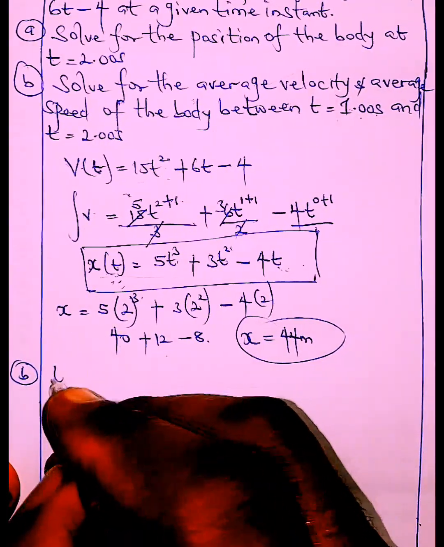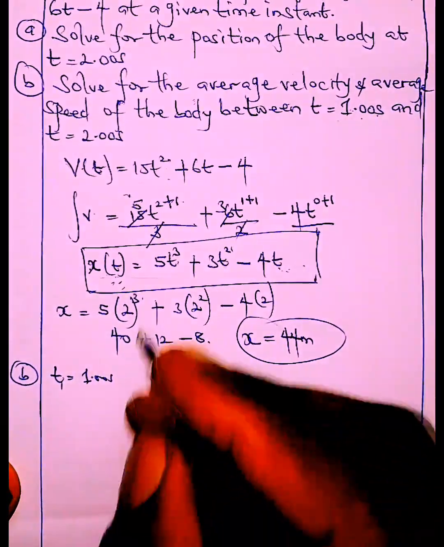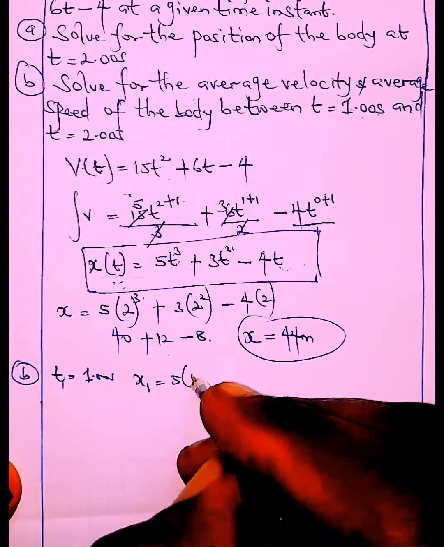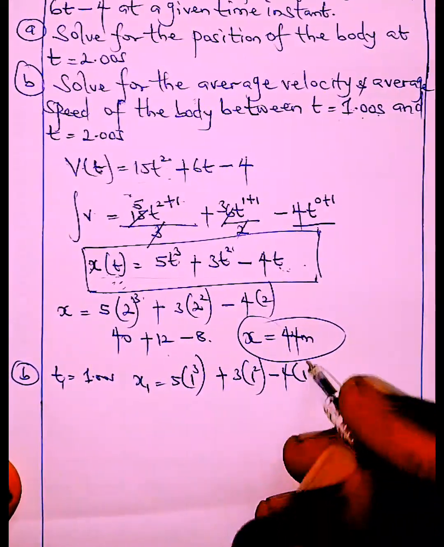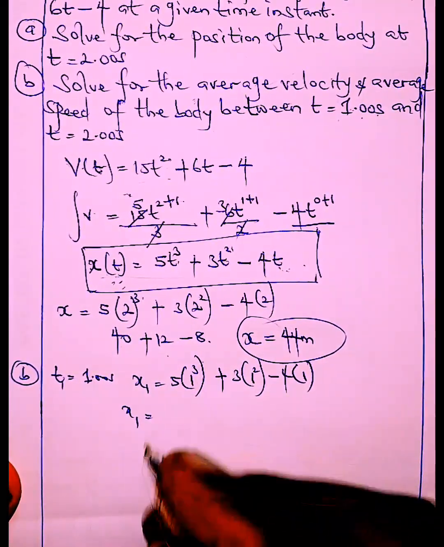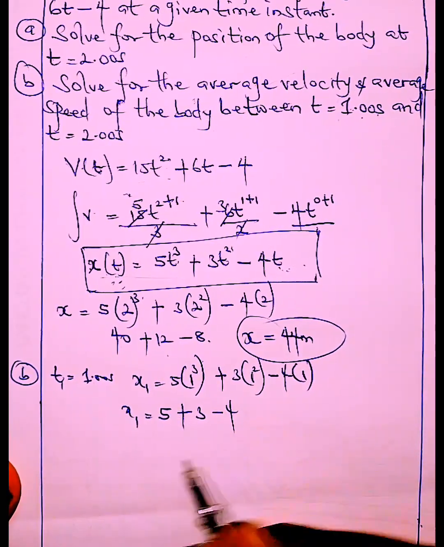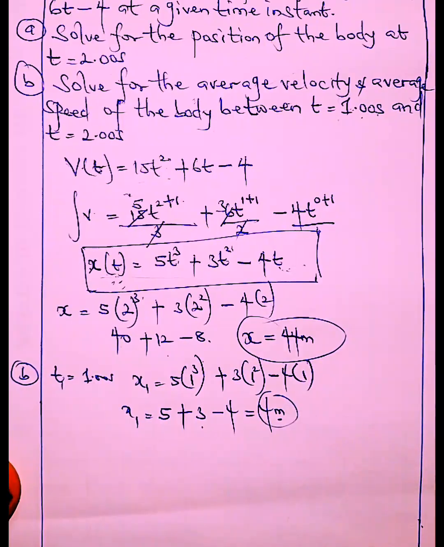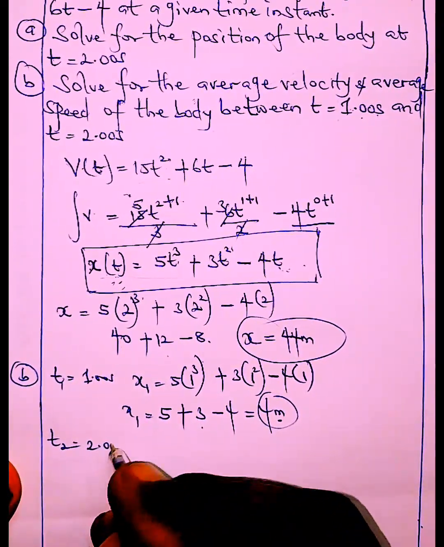So first of all, time 1. At time 1 second, what's going to be the displacement? So displacement 1 would be 5 times 1 raised to 3 plus 3 times 1 raised to 2 minus 4 times 1. That's what we have. So 1 raised to 3 is 1, times 5 is 5, plus 1 raised to 2 is 1, times 3 is 3. 5 plus 3 is 8, minus 4 is 4. There's 4 meter displacement.